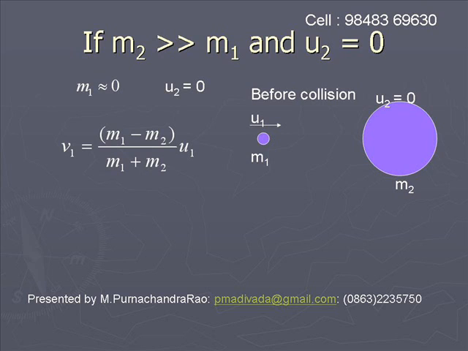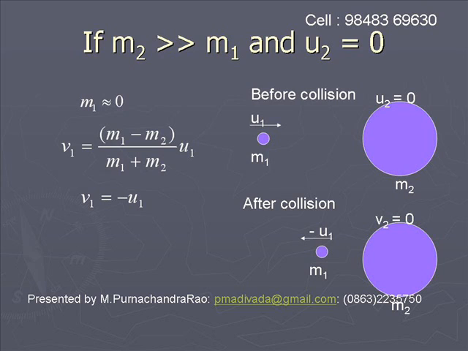Since the second body is at rest, the velocity of the first body after collision is given by the relation v1 is equal to m1 minus m2 by m1 plus m2 into u1. In this relation, we can take m1 is approximately equal to 0. Hence, we will get minus m2 by m2 into u1. Hence, it is minus u1. So v1 is equal to minus u1. That means the first body bounces back with the same velocity.